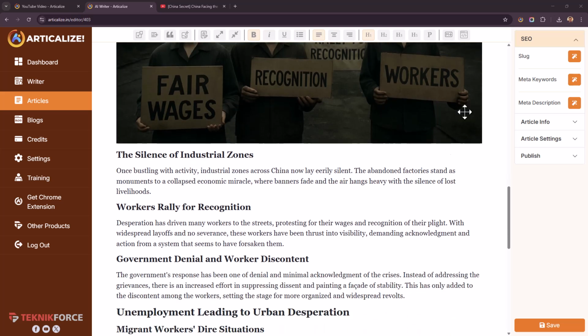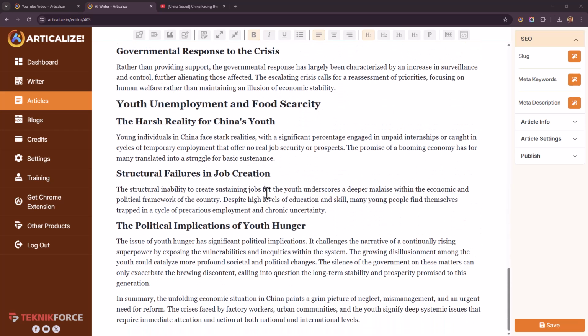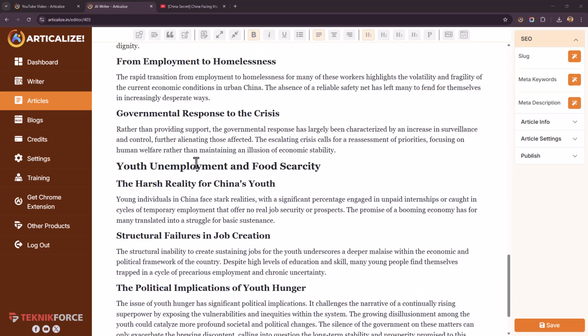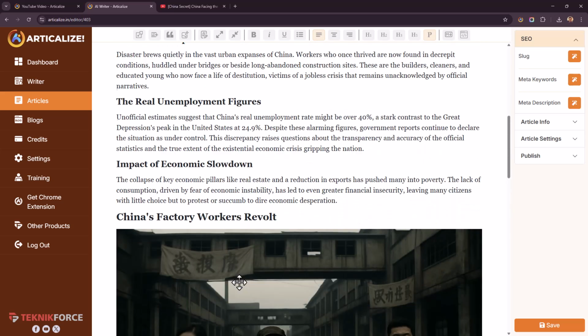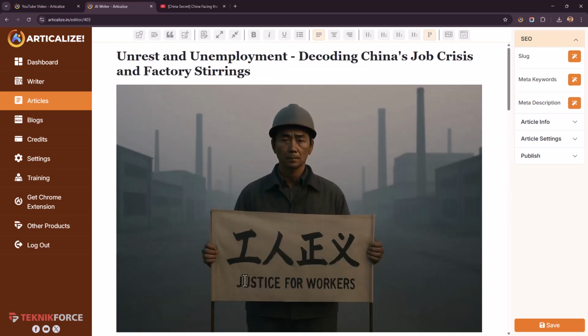And by the way, this is a very, very powerful editor. It is a very powerful AI editor. If you've used the best in the class, it's equivalent to those, and you can change anything that you want. So there's a particular subheadline and sub-subheadlines. Everything is structured in here, and you can modify it the way you want.